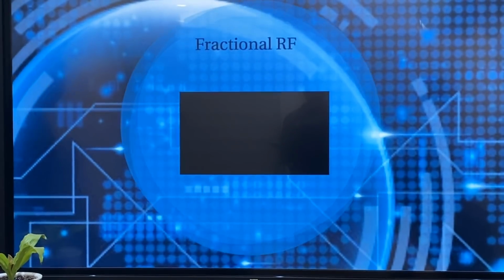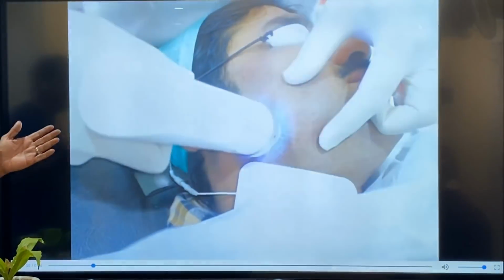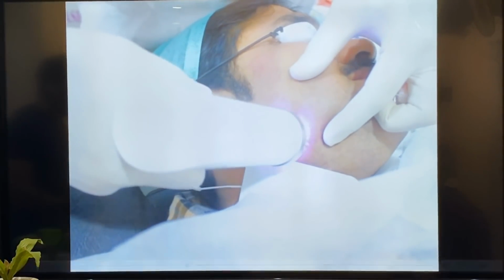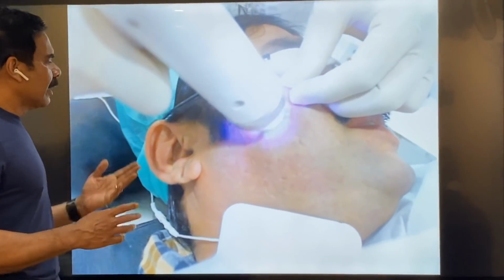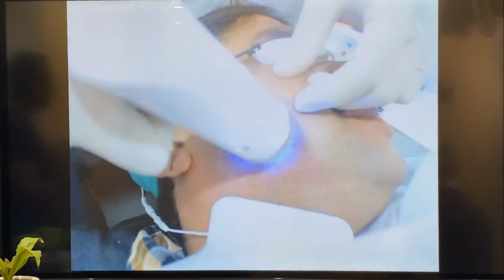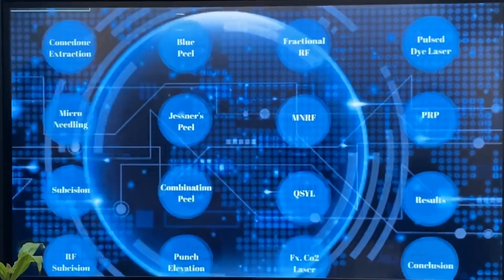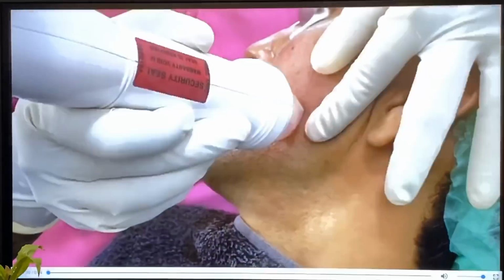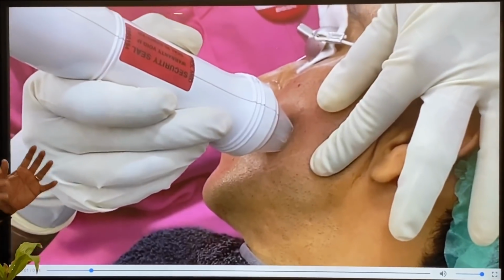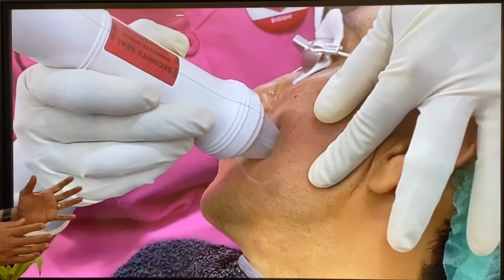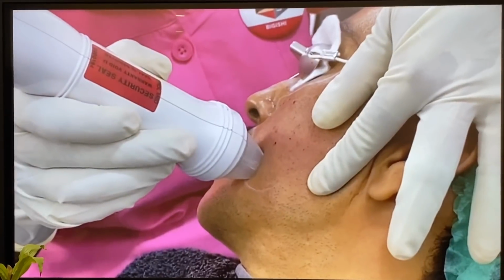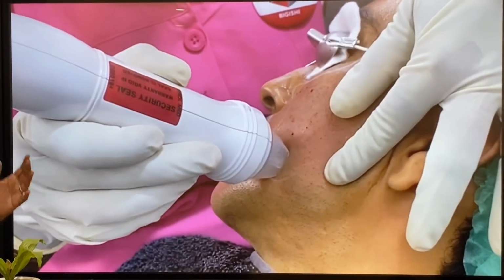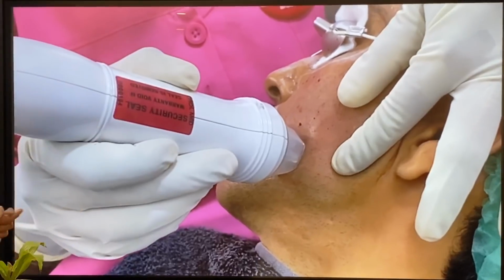So what is fractionated RF? This is a fractionated RF. It is also known as sublative rejuvenation. It also will give fantastic result for mild scarring. And next one is microneedle RF. This also acts by inducing collagen, and we usually combine microneedle RF with fractionated RF for better results.